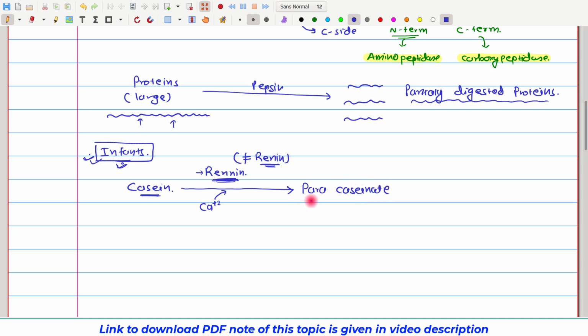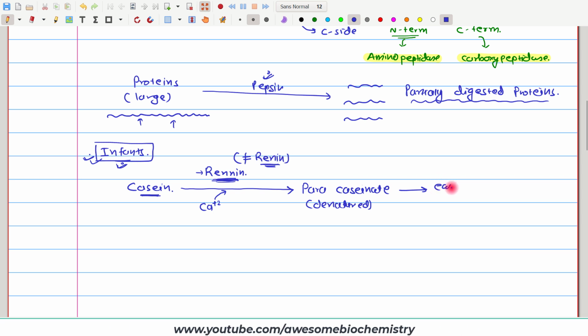Paracaseinate is nothing but the denatured casein along with its complex with the calcium. Now, this paracaseinate, as it is denatured, is easy to digest. So, this pepsin can act now on this denatured protein very easily. So, easy to digest